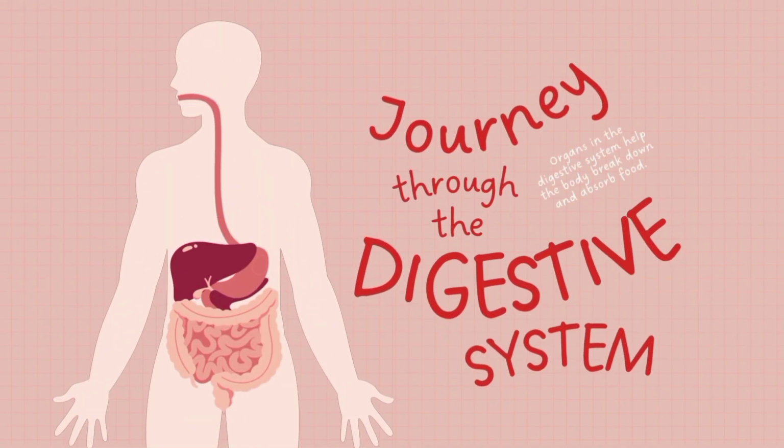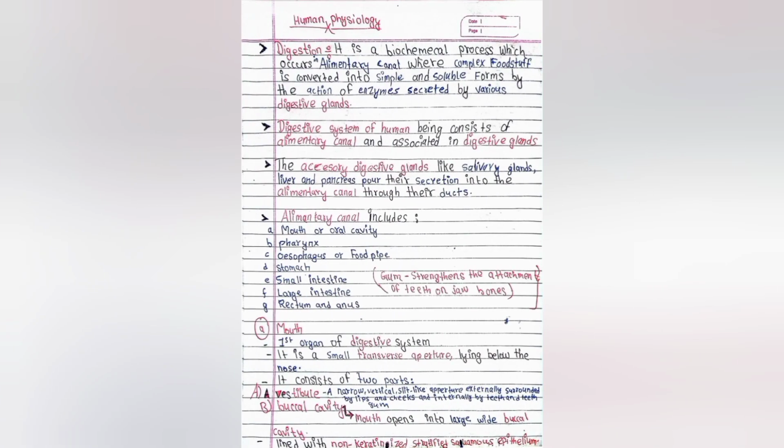The digestive system. Organs in the digestive system help the body break down and absorb food. Let's talk about digestion. It is a biochemical process which occurs in the alimentary canal, where complex foodstuffs are converted into simple and soluble forms by the action of enzymes secreted by various digestive glands.